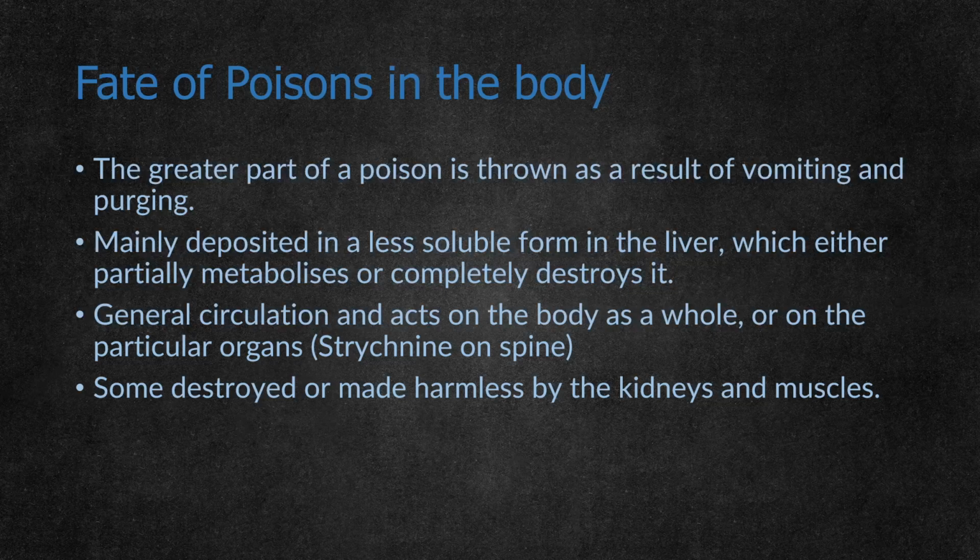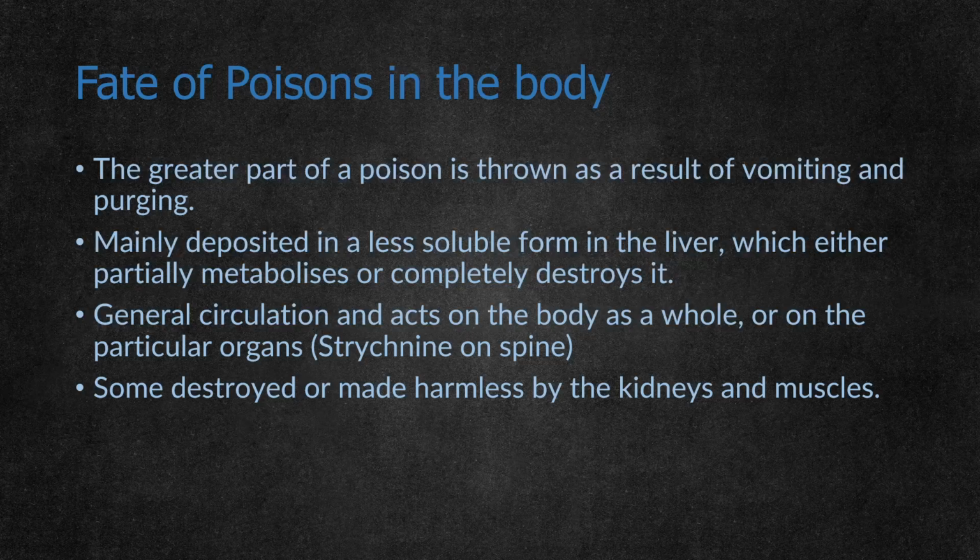Next, coming to the fate of poisons in the body. Once the poison enters the body, how is it eliminated? The greater part of the poison is thrown out as a result of vomiting and purging. Once the person consumes it, because of its irritant effect on the stomach, the person may vomit it up. Any part of the poison present in the stomach is deposited in a less soluble form in the liver, which either partially metabolizes it or completely destroys it, based on the type of poison.